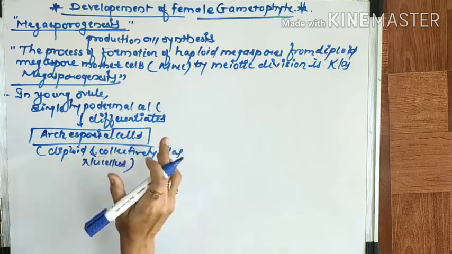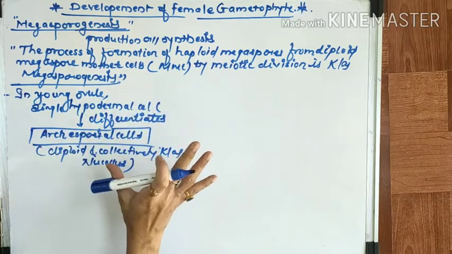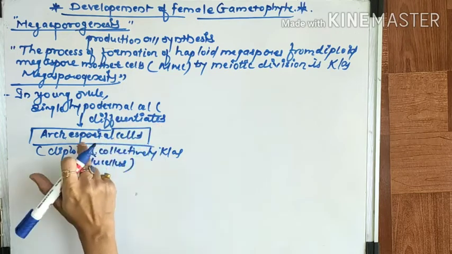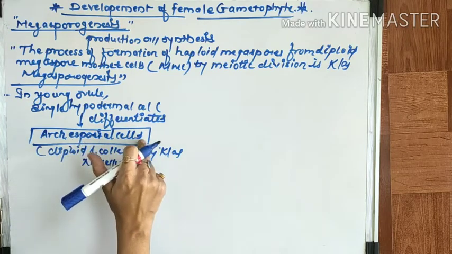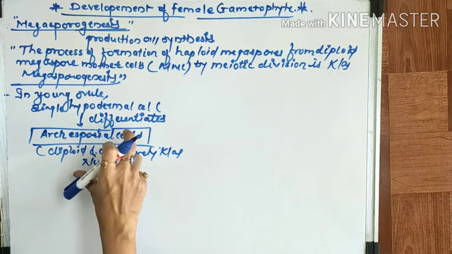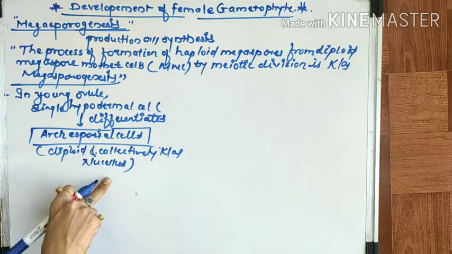So inside the ovule, the single hypodermal cell differentiates to form archisporial cells, which are diploid and collectively known as nucellus.